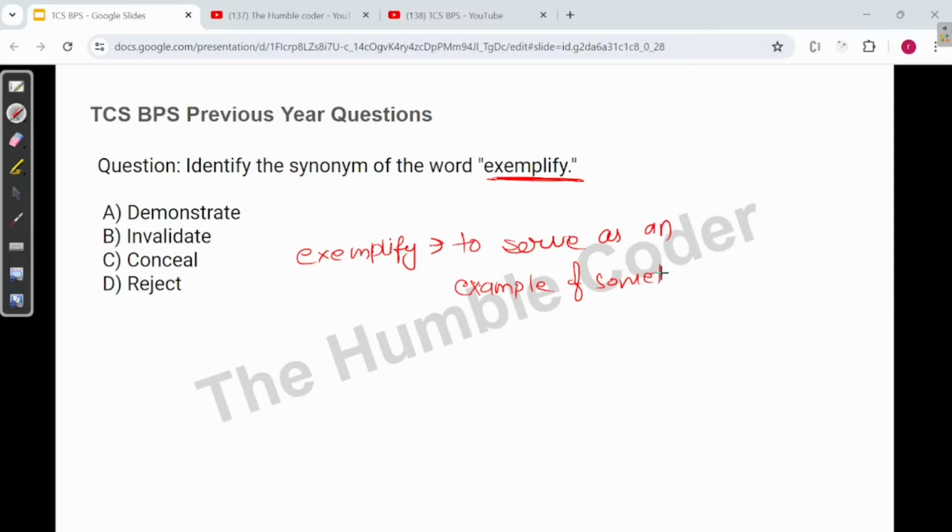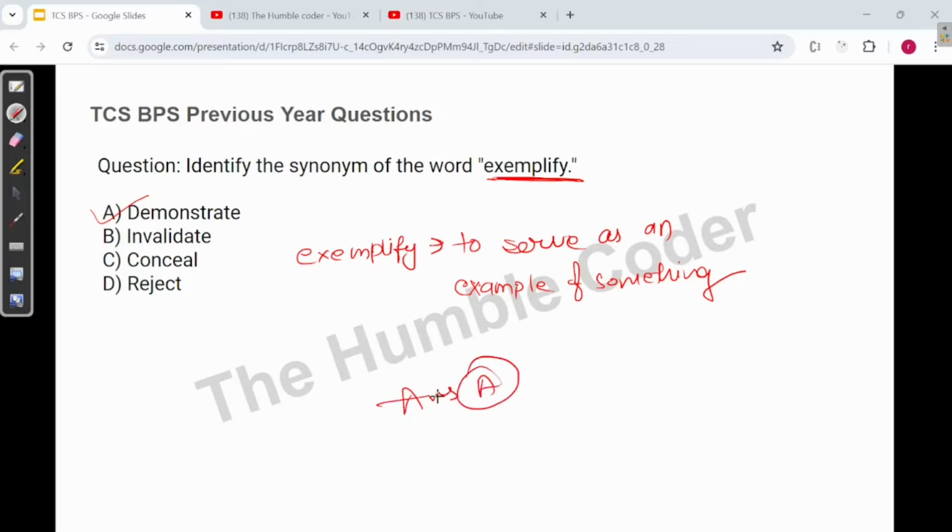Now this is the meaning of the term exemplify. Now you have to figure out which is the one that is acting as a synonym to this word. So let's see one by one. So we can see demonstrate. Demonstrate means the same, that is, demonstrate is also exemplifying or setting an example for something. It is only called demonstrating. So the correct answer for this is answer A.